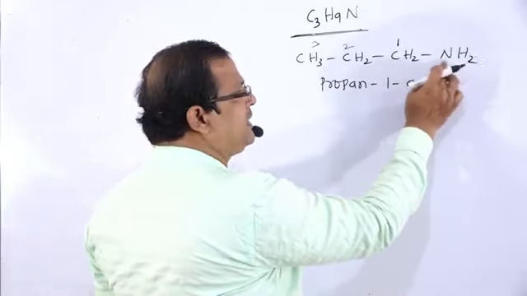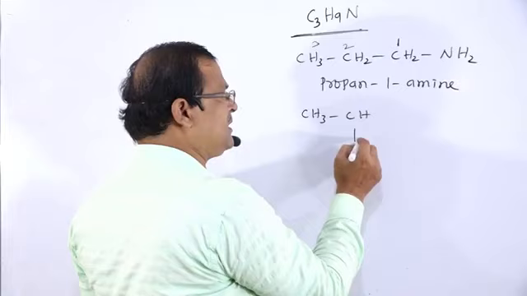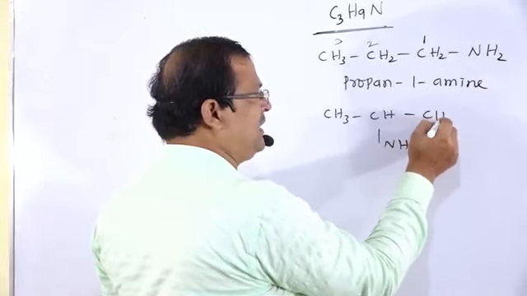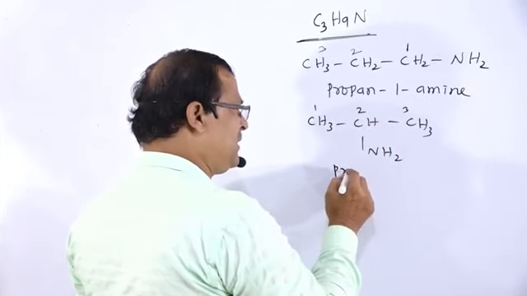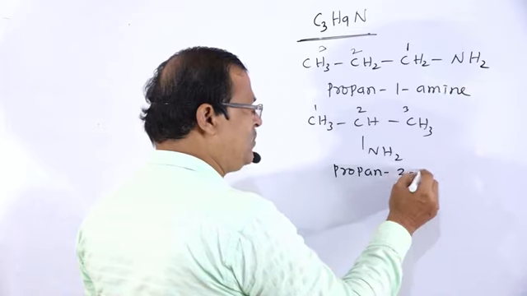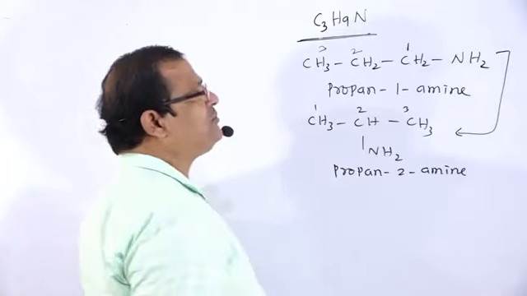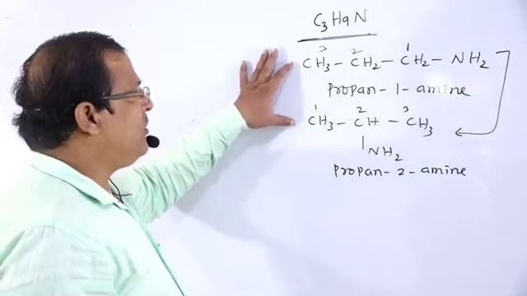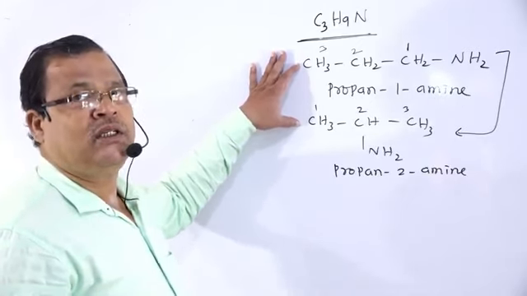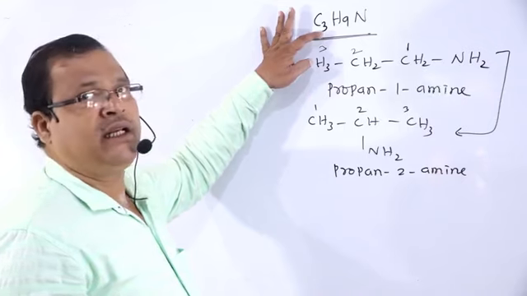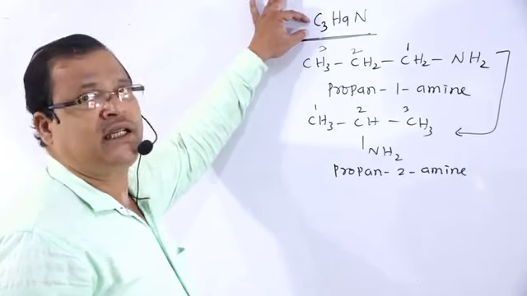And if you take the NH2 group at position 2, then CH3, CH, NH2, CH3: 1, 2, 3, that is propan-2-amine. Then what is the relationship between these two isomers? Both compounds have the same chemical composition, C3H9N.